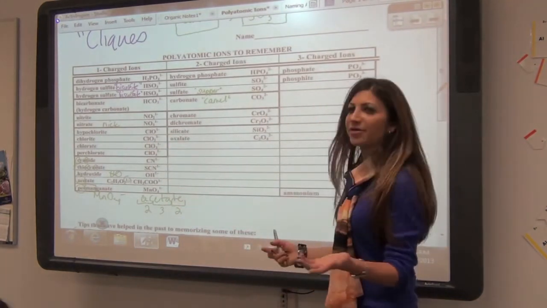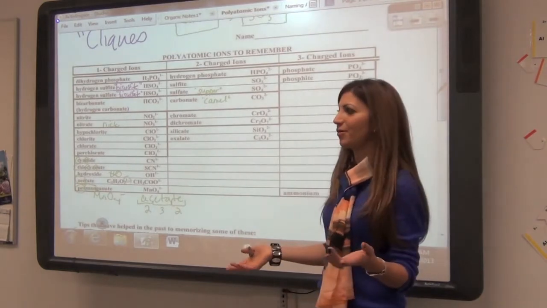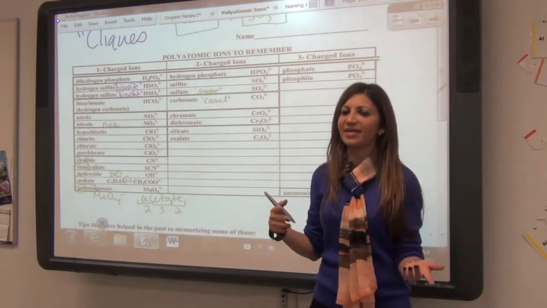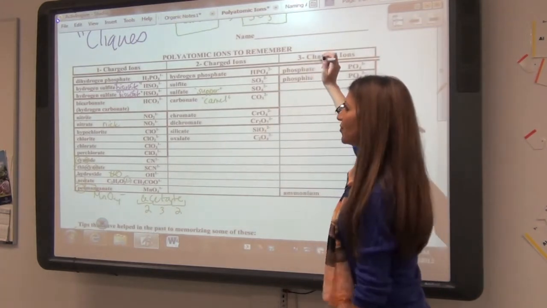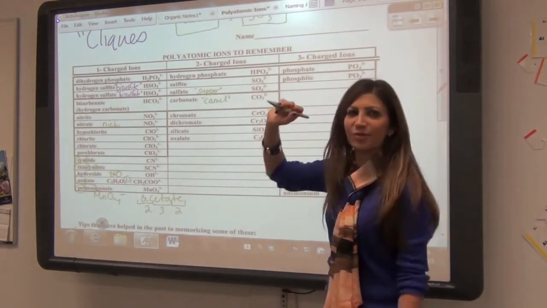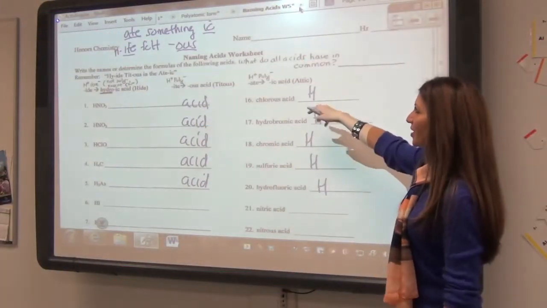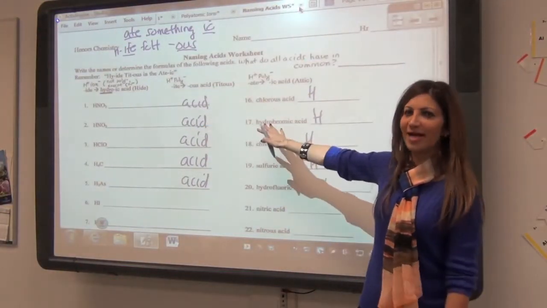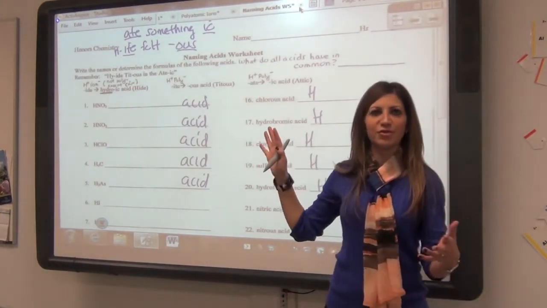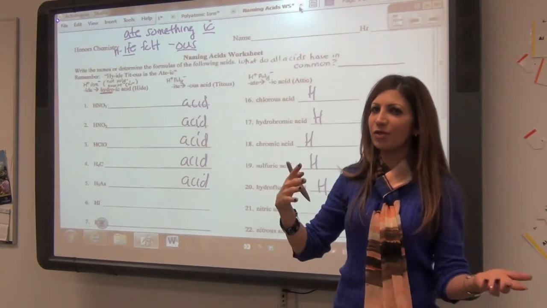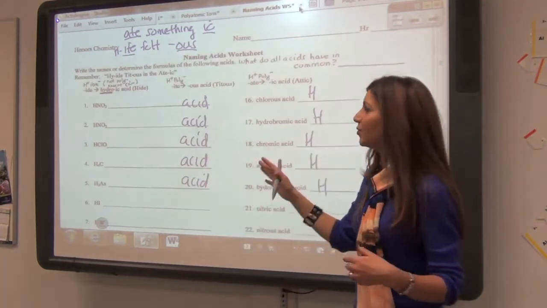And then the other part of the quiz, so you're going to have the polyatomic ion part of the quiz. The second part of the quiz is the ternary compounds. So we're going to review naming ternary compounds real quick here too. Okay, so what we're going to do is, if you can please all pull out your naming acids worksheet. What we're going to do is just a quick, just to make sure that you're okay with naming acids for after the quiz. Remember, naming acids are not on this quiz.